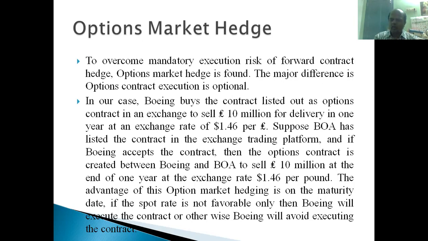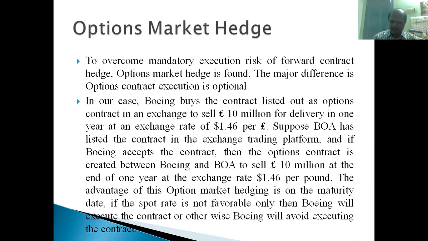All right. So at the end of the date, when British Airways releases 10 million pounds to Boeing Corporation, Boeing Corporation will give these 10 million pounds to the counterparty Bank of America. Bank of America will pay them $14.6 million through this contract. Right. So why do they have to make this? This is almost similar to a futures contract. What's the advantage in that?